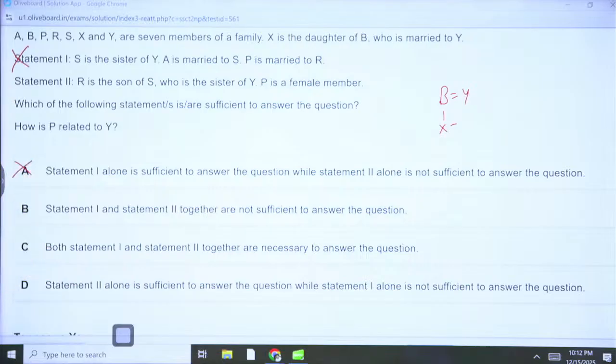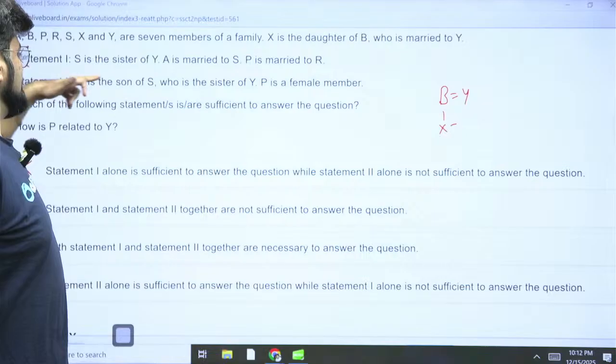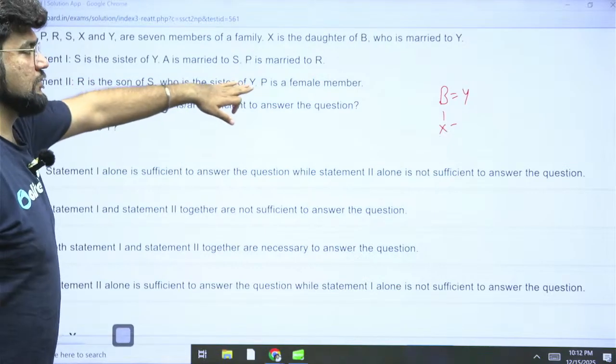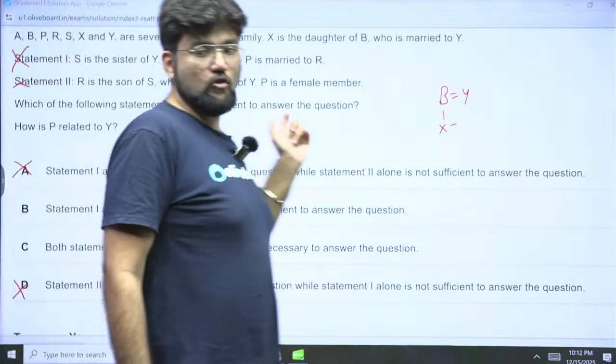Look at 2 alone. R is the son of S, who is sister of Y. So Y and R we can see, but P is a female member, but again no connections here. So right away you can refuse that these two are definitely not the answers. Now you'll have to check both. So now you apply both of them here.